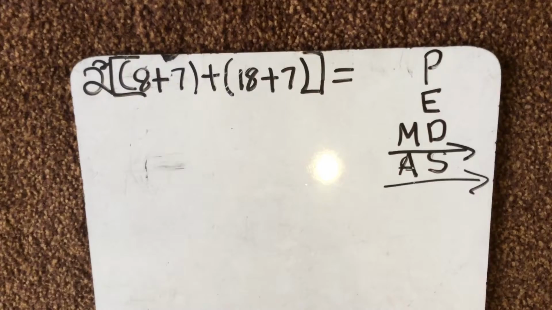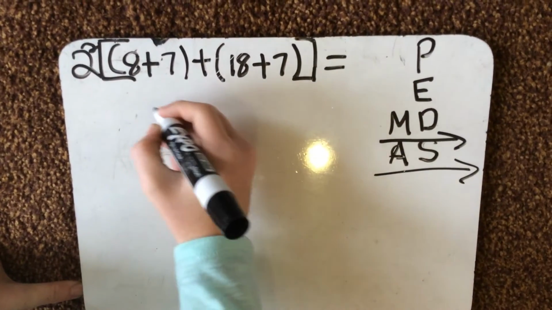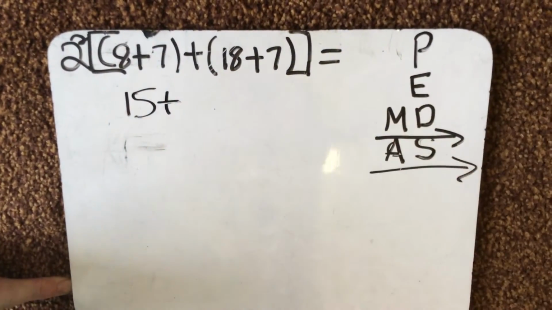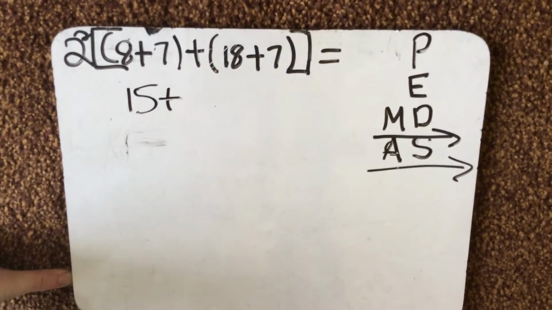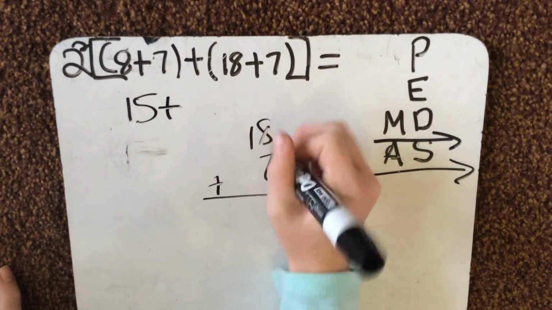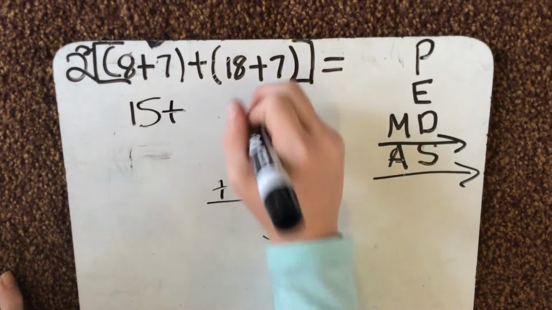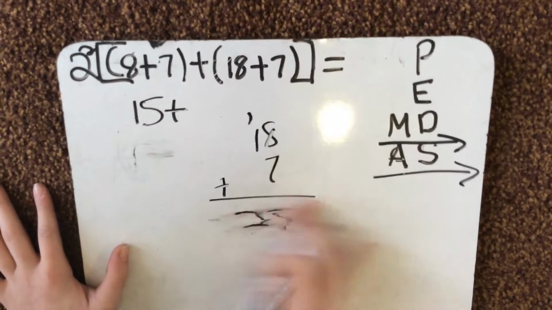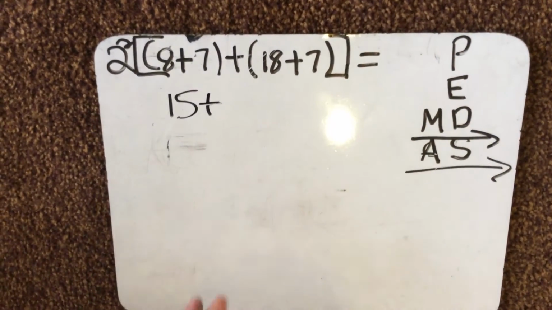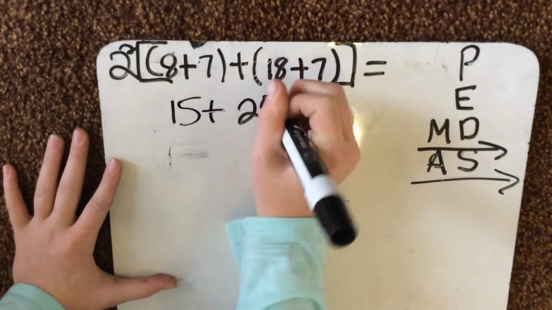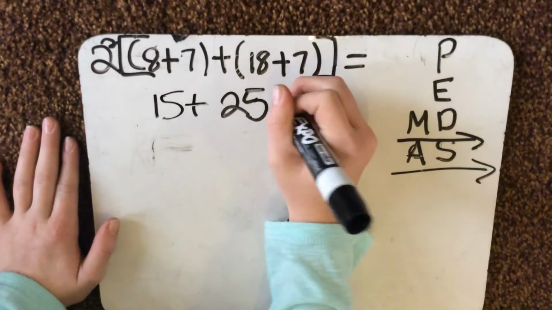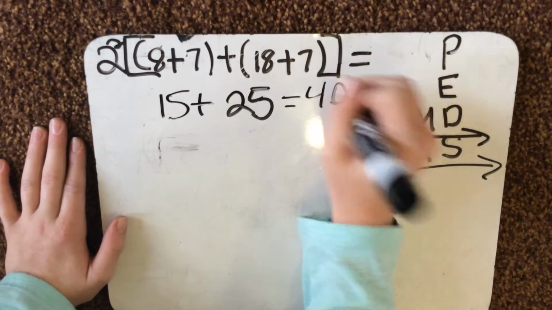So 8 plus 7 would be 15, plus 18 plus 7 would be 25. And 25 plus 15 would be 40. And so it'd be 40.